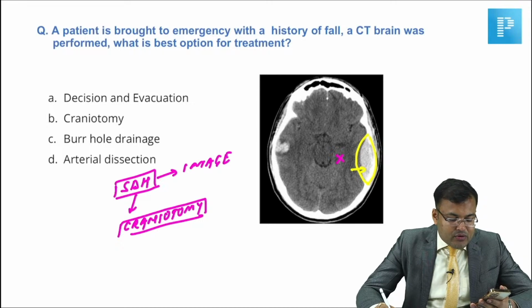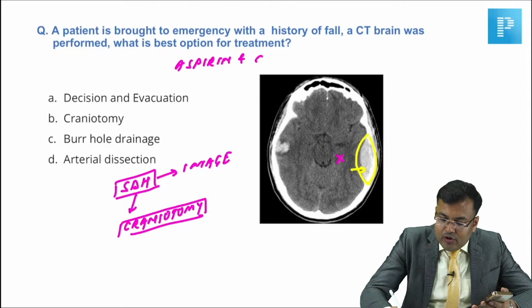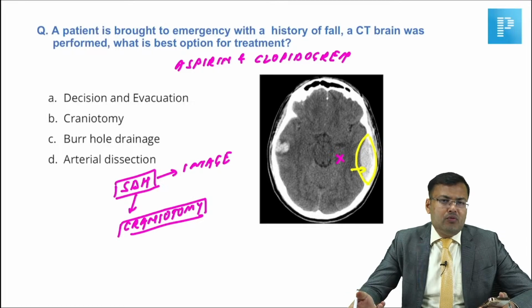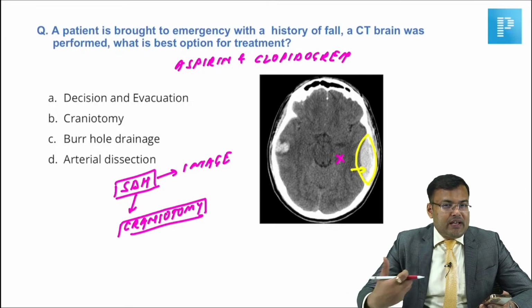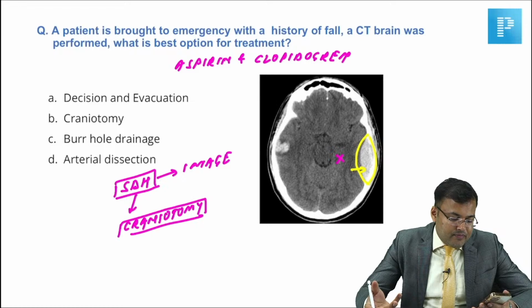It was related to decompression or it was related to certain drugs. Okay, so it was related to aspirin and clopidogrel. Right, so might be related to what? Medicine question, that patient is taking anticoagulants and after that there is head injury. What's the diagnosis? Option was copious irrigation.